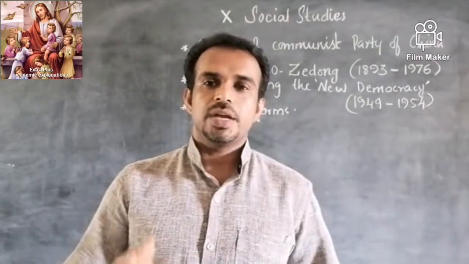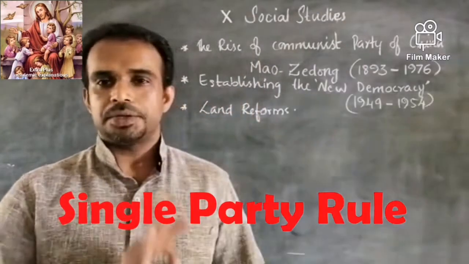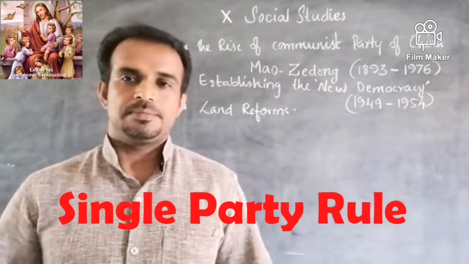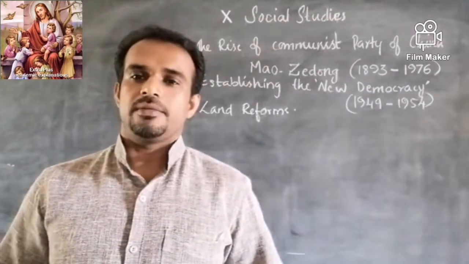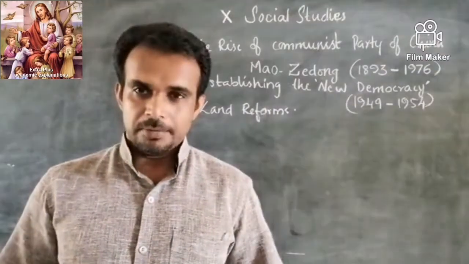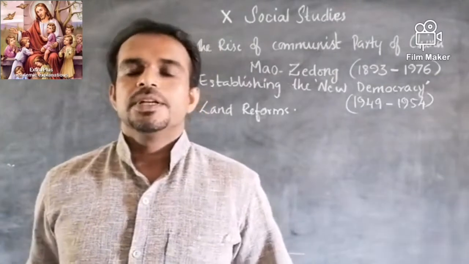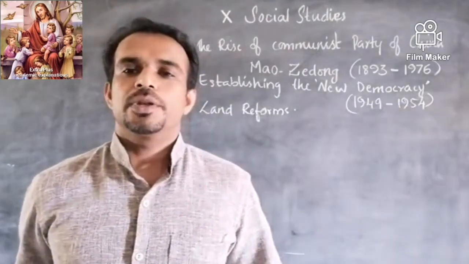And gradually, the Chinese Communist Party established the rule of a single party. Single party rule was established in China. And the Chinese Communist Party's chairman became powerful in the day-to-day administration of China. So that's all about the national liberation movement of China.